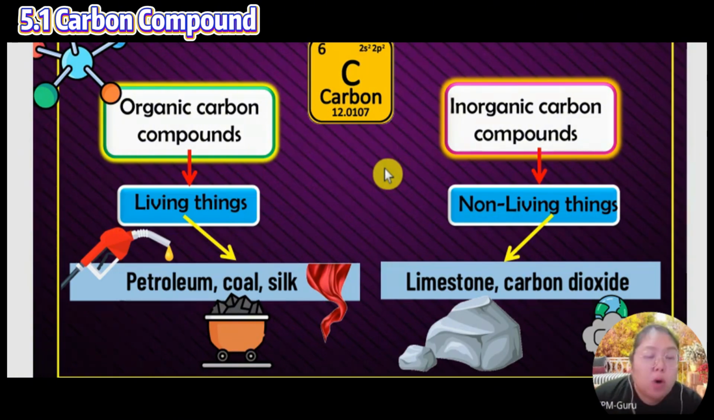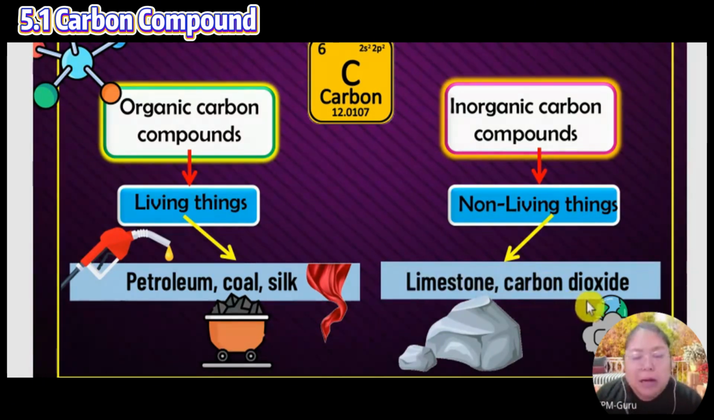Everybody knows organic. Organic is the original one, so inorganic means man-made. Organic compounds come from living things. For example, petroleum is created from living things. Charcoal, seal, all of these are from living things. Non-living things are something that is added, and after that they produce something out. Limestone, carbon dioxide. Carbon dioxide is a non-living thing. That means after we do the activity, they produce it out. That one is a non-living thing.